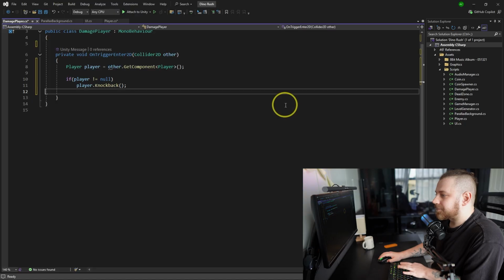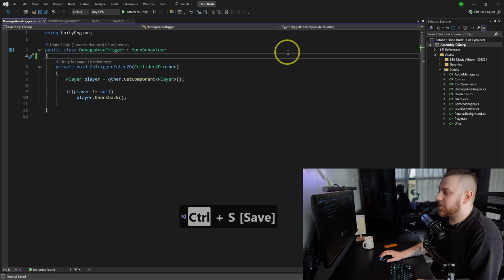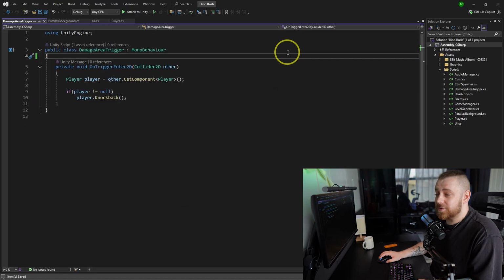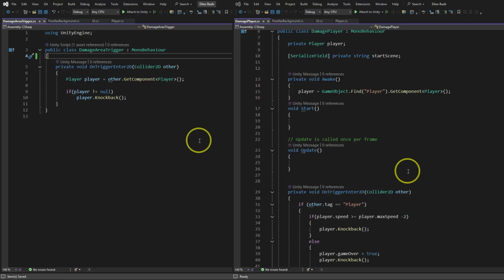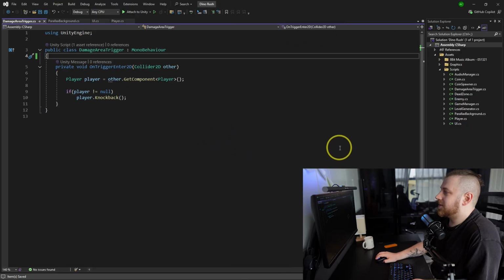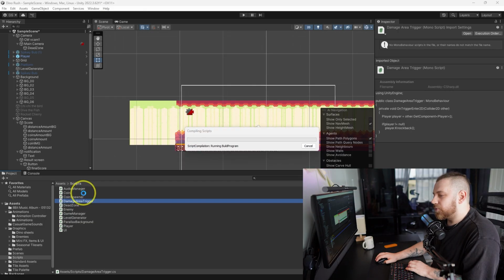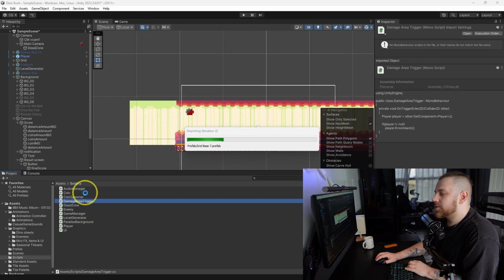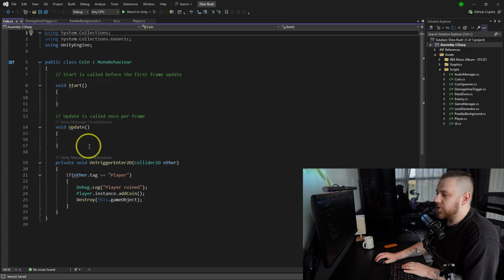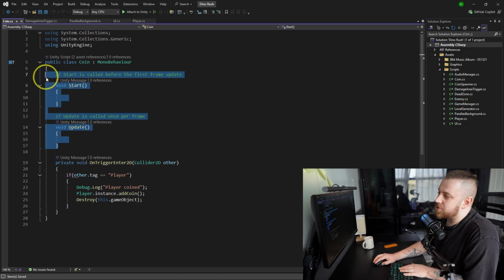Completely. Okay, so maybe let me show you before and after, just so you can see the difference. And then let's see what other things we have. We have the coin, which is very cool. Let's see what the coin does. I bet it is fun as well. Okay, so start and update is empty. This should be just removed.